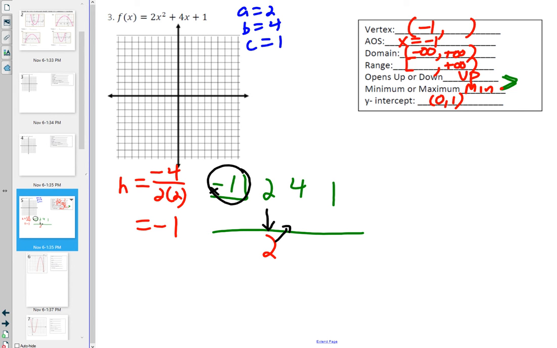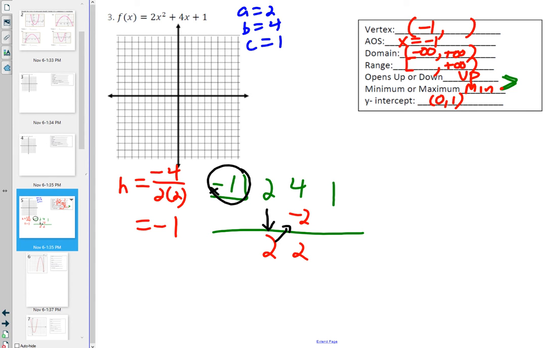What's 2 times negative 1? Negative 2. Now I'm ready to drop back down again. What is 4 minus 2? Wait, but Mr. Romero, you said you're supposed to add. Why are you subtracting? Well, because it's negative. Adding a negative is the same as subtracting. 4 minus 2 is 2.